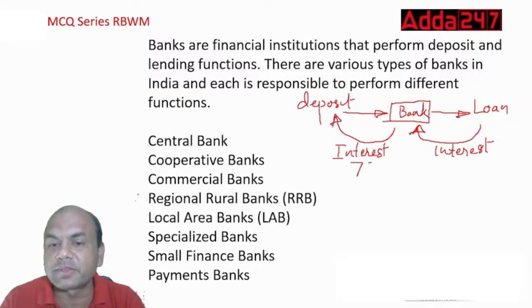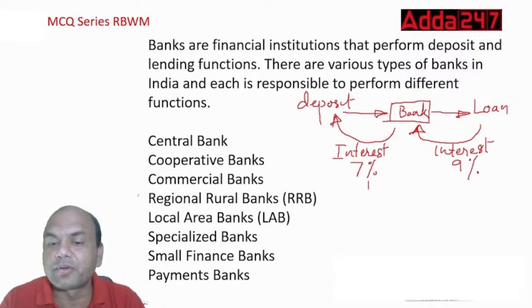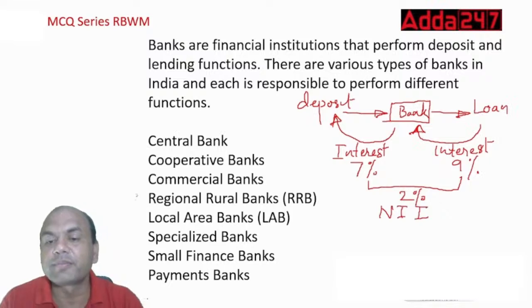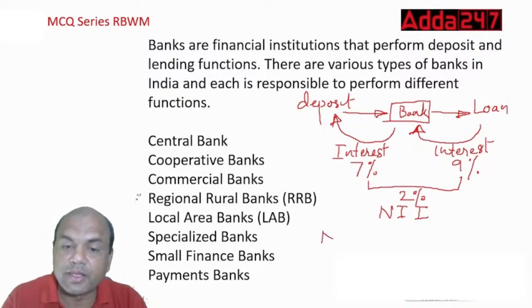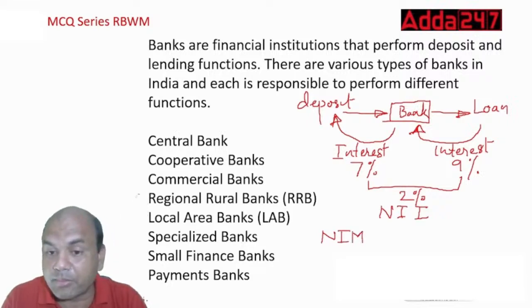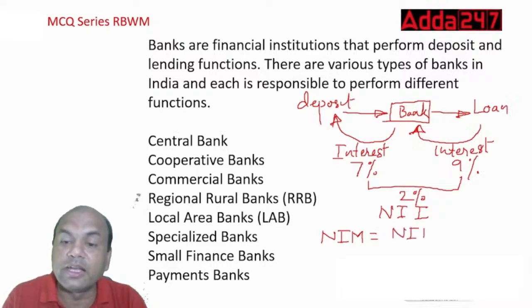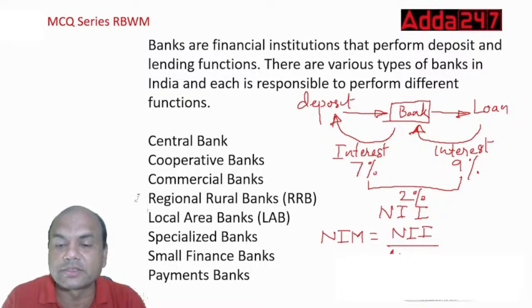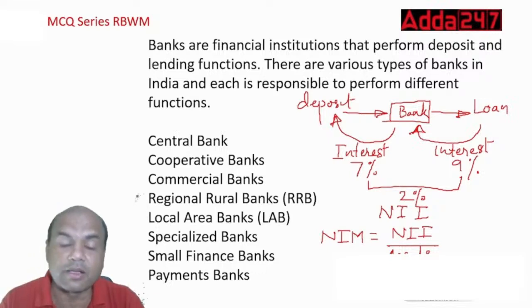Let's say this interest is 7%. Then this interest should be at least 9%, so that this gap of 9 minus 7, that is 2%, is known as NII, net interest income. Remember, it's not NIM. NIM is different. NIM equals net interest margin. Remember these two by heart. You'll be getting at least one in the exam. NIM is NII upon yielding assets, or you just write assets. It's actually yielding assets. Yielding means performing assets, which are giving you the returns.